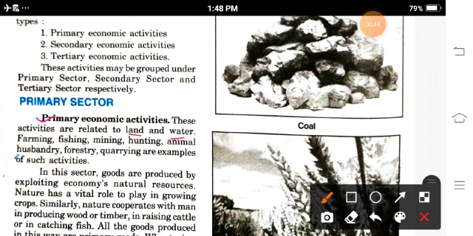For example, fishing, farming, mining, hunting, animal husbandry, forestry, quarrying are examples of such activities.